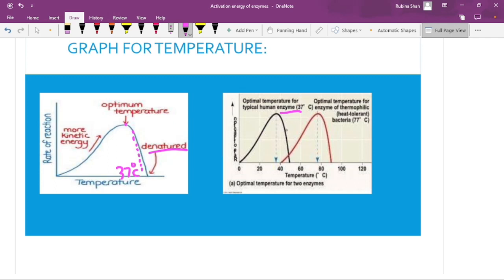Although the enzymes of human beings will denature, the thermophilic bacteria have the ability to tolerate the heat. The enzymes of this bacteria have the capacity of tolerating the heat, so they will work best at 70 degrees centigrade or even 77 degrees centigrade. So we have learned another new concept, that there can be enzymes which are heat resistant, and they are specifically present in bacteria. So this is the end.